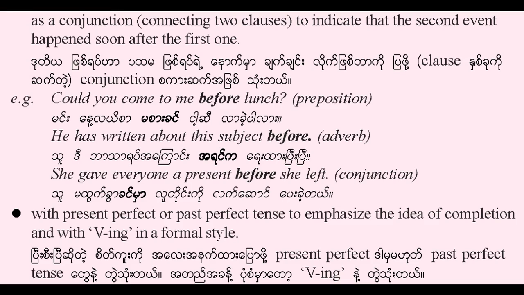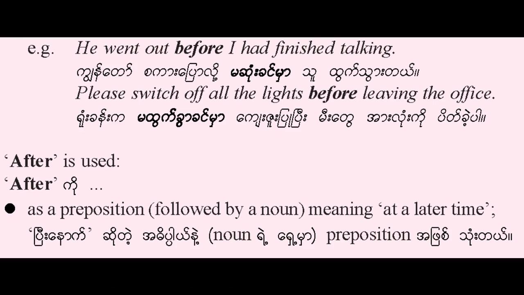Conjunction. With present perfect or past perfect tense to emphasize the idea of completion, and with V-ing in a formal style. For example, he went out before I had finished talking. Please switch off all the lights before leaving the office.